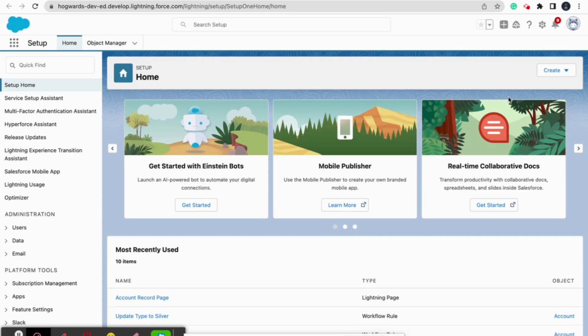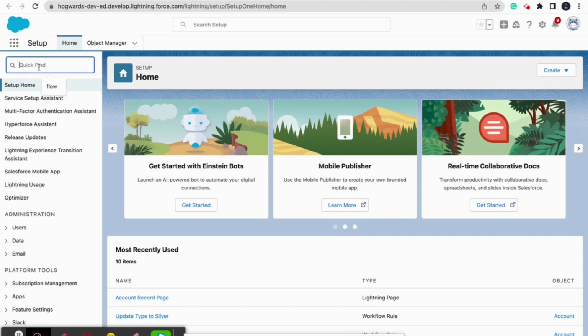Okay, so we will talk about this scenario first. I am taking a very simple, basic scenario. We want to create an opportunity on the account object. For any account record, we want the related opportunity to be created from there only. So the sales reps need not go to the opportunity page to create a related opportunity for the account. They can create the opportunity from that account record itself. So this is the basic scenario.